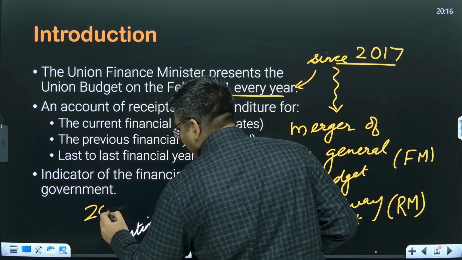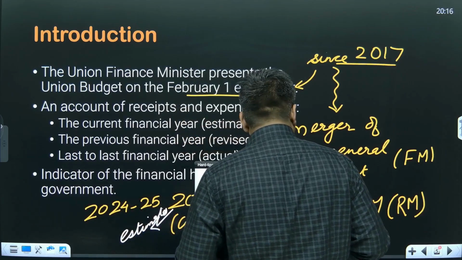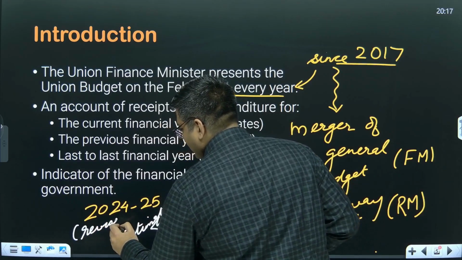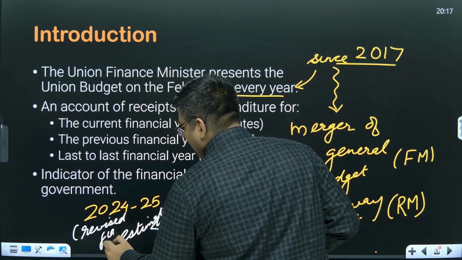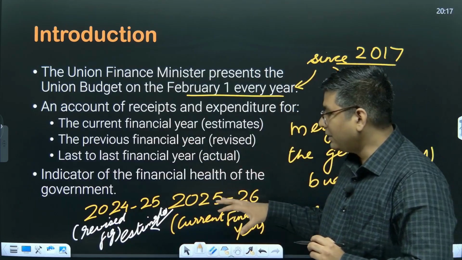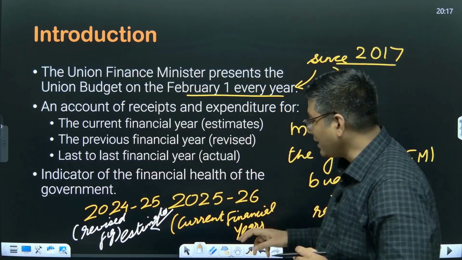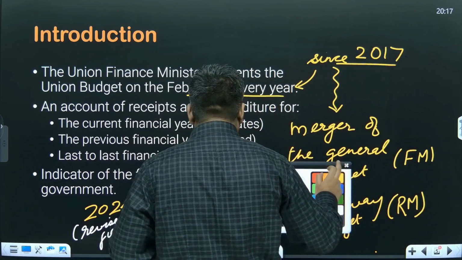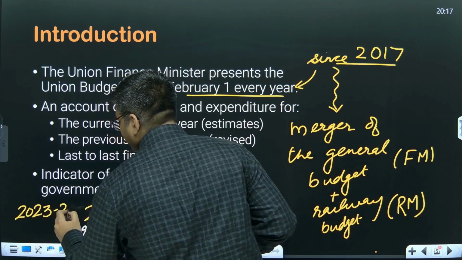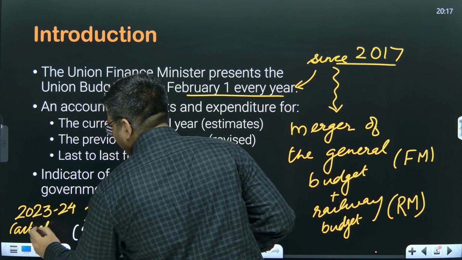So it will have the figures of 2024-25 and these will be known as revised figures. Okay, and subsequently it will also have another year for which it will be having actual figures, and that will be for the year 2023-24. So for this it will be having actual figures.